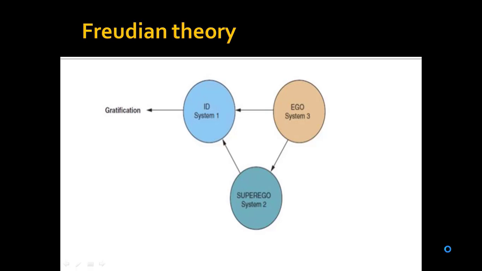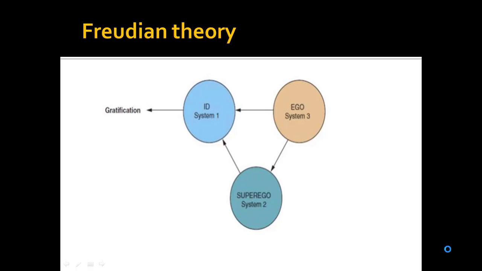For example, if you're sitting at your friend's place and they have brought certain snacks in the trolley for you, now you can go and eat anything that you want from that trolley. But you have to know where you can let go of the superego and follow the ID, and where you have to take into account the superego and let go of the ID. It's a kind of wisdom that you use.